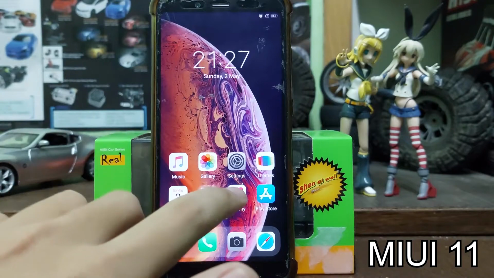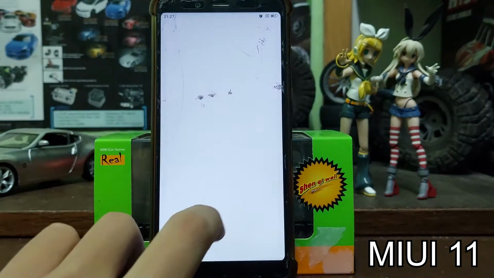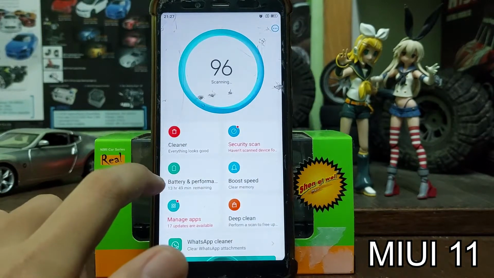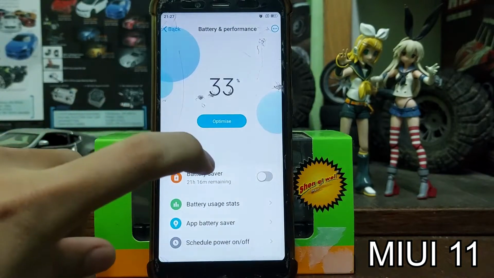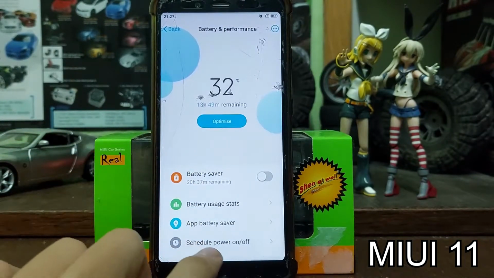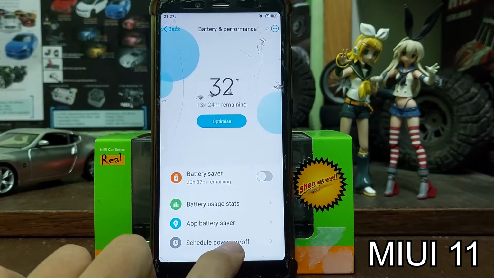First, you can go into Security. This is the basic one. Then you go into Battery and Performance, and here you will see the option Schedule power on and off.